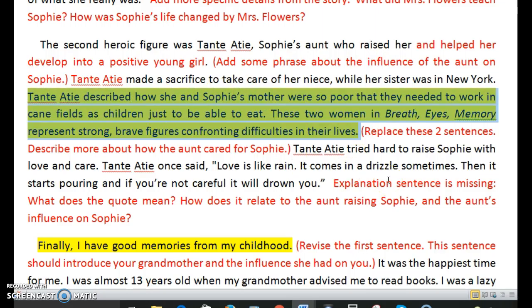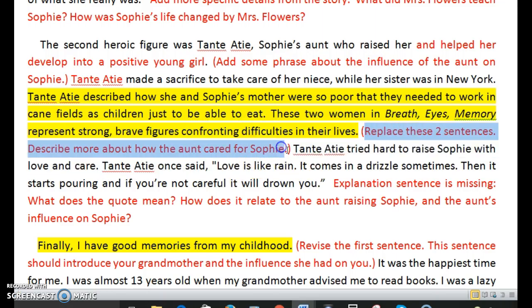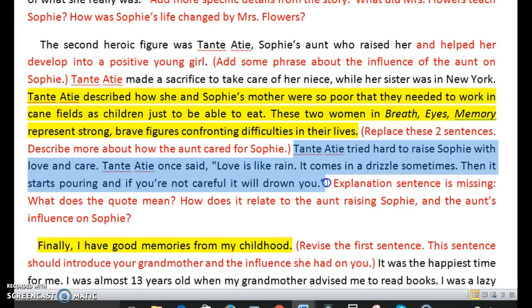By the way, you can stop this presentation and read these paragraphs more closely after you watch the whole thing. So I marked these lines because they talk about how the aunt and Sophie's mother were poor when they were children, and they had to work in the cane fields. I didn't think that really related to how the aunt cared for Sophie. So I asked the writer to replace these two sentences and talk more about how the aunt cared for Sophie.